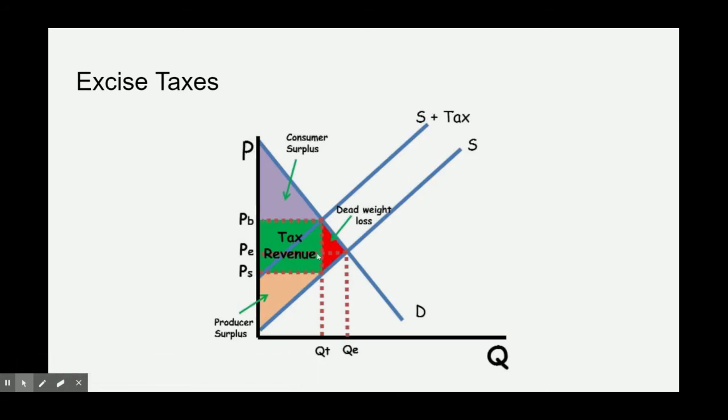Now on to excise taxes. Excise taxes are taxes on a particular good. So if you remember from our supply and demand determinants, a determinant of supply is a change in taxes. Here you can see visually, we have our original supply curve and the supply curve after the taxes have been excised in this case, because they're excise taxes.